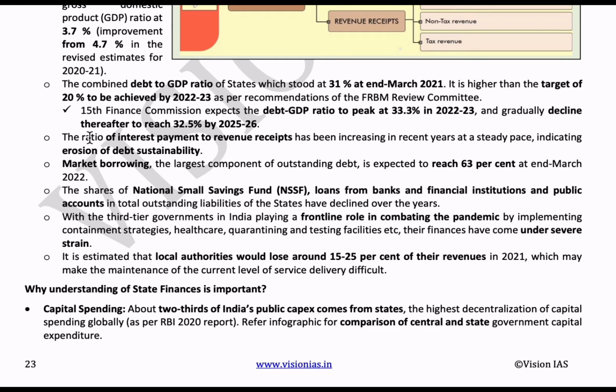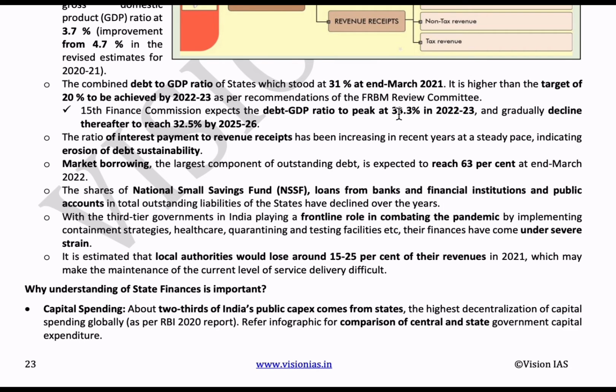the combined debt to GDP ratio of states, which stood at 31% at the end of March 2021. It is higher than the target of 20% to be achieved by 2022 to 23 as per the recommendations of the FRBM review committee.